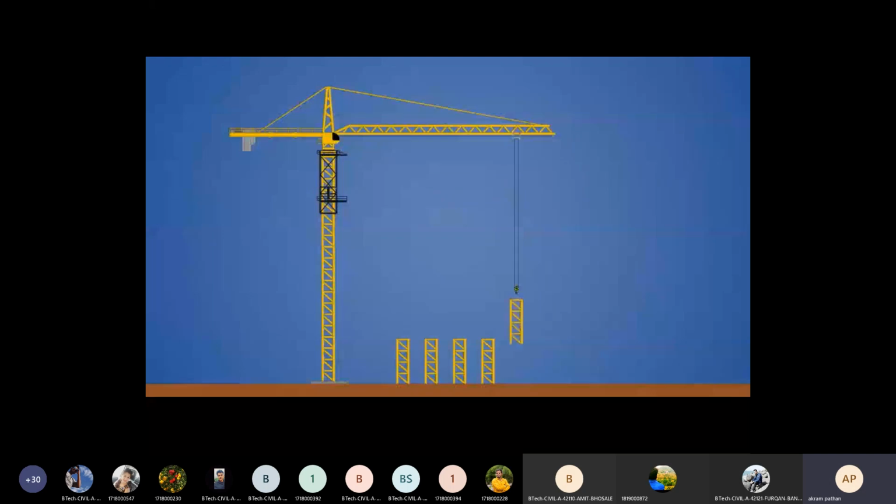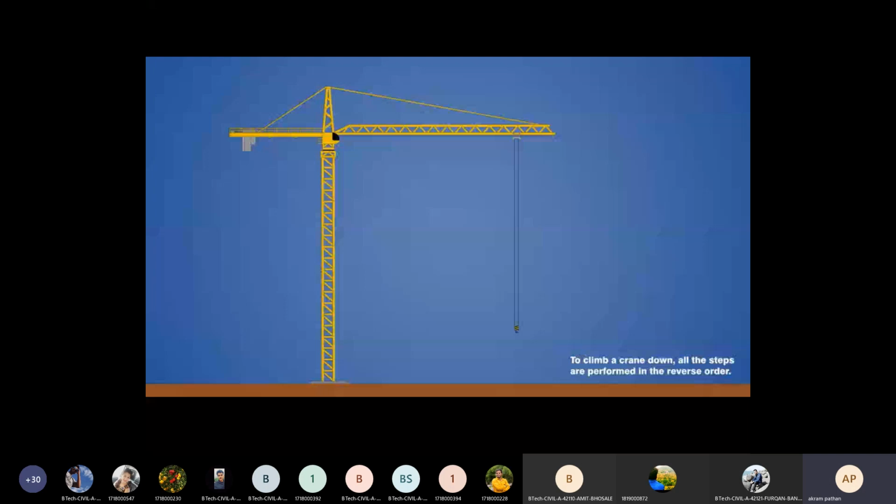Once the process is complete, the climbing frame will either be lowered down the mast or removed entirely until it is needed to raise the crane higher or to bring it back down. Now up to this point, we have only talked about tower cranes that climb externally on the outside of a building. However, they can also climb internally on the inside of a building.